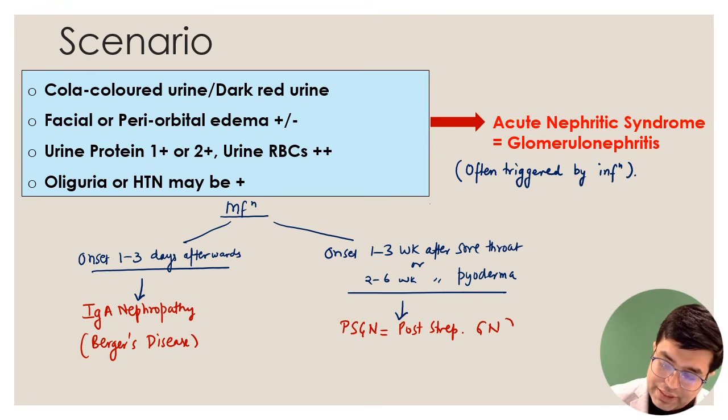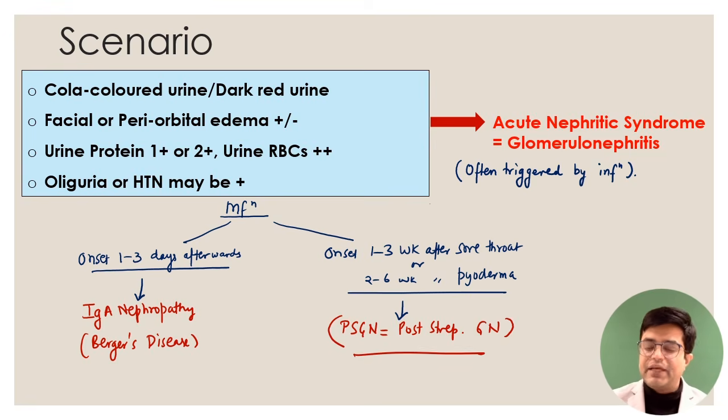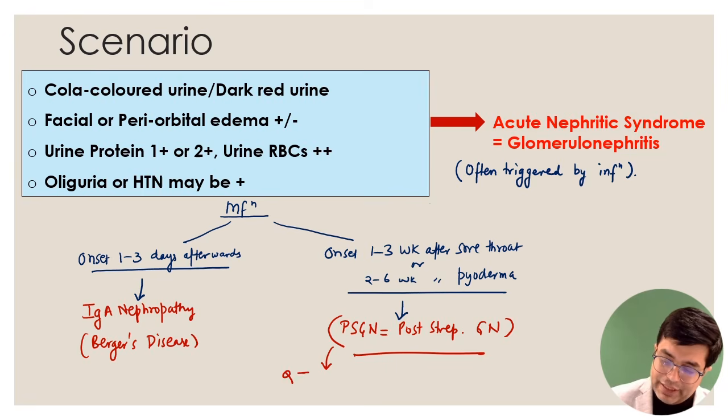Now you need to understand that in acute nephritic syndrome, the role of steroids is controversial, not needed in most patients, and even in PSGN, the role of antibiotics is not well defined. So supportive therapy is needed in most of these patients. And for PSGN, there is a past MCQ also. It is considered to be a type 3 hypersensitivity reaction. So it is a type of immune complex phenomenon. So immune complex mechanism is responsible.